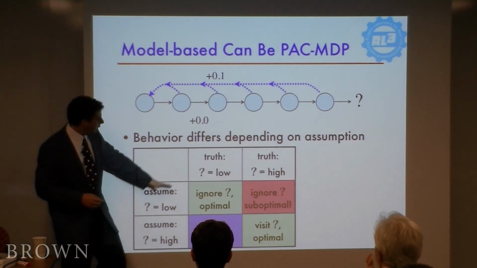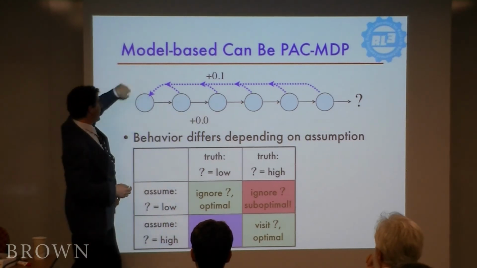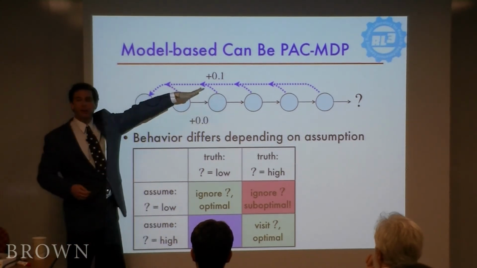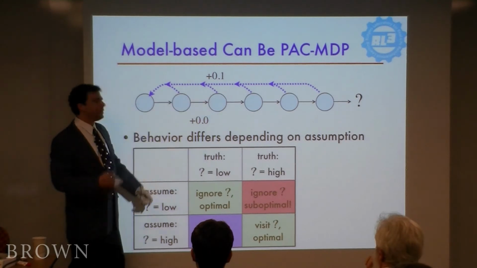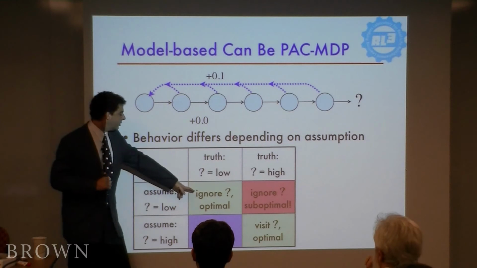So if it assumes low and the truth is low, then it's not going to bother to go out there. It's just going to do the self loop over here and not even bother going and discovering that it's right. But that's okay. That actually is the optimal thing to do. So that's a good case.